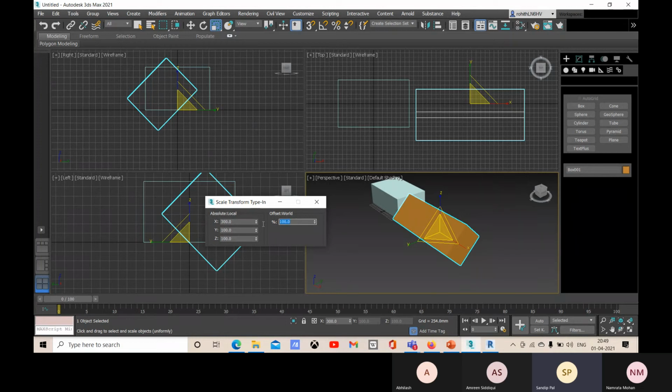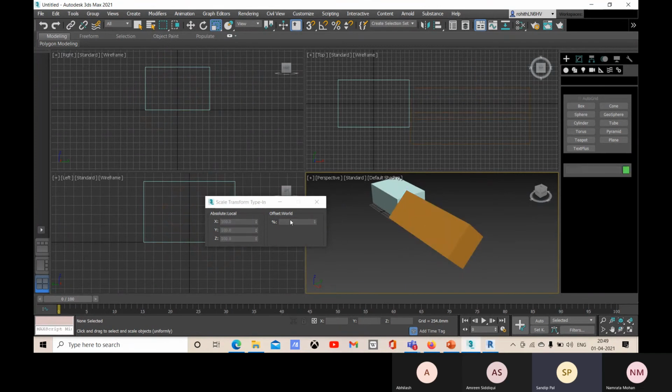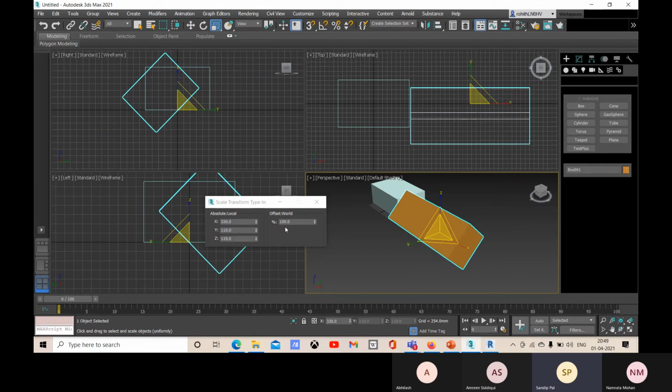Now if you go for this offset, it will add with the last value. So if you go for 110 and then you enter, there you see this is added. So this was 300 and this is added 30 value with the 110 percentage. So this is added with the last value, right? Please let me know if I'm clear with this one. If it is not clear, it may create confusion.